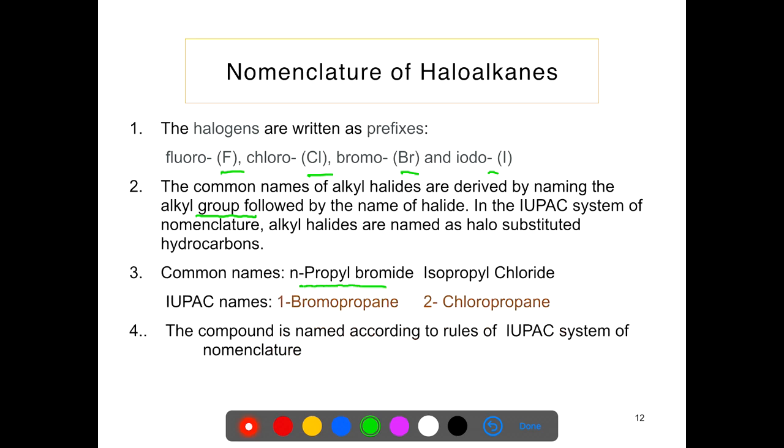We find that this is the primary alkyl halide and this is the secondary alkyl halide, because here chlorine is present on the second carbon, that is the secondary carbon. CH3CHClCH3.